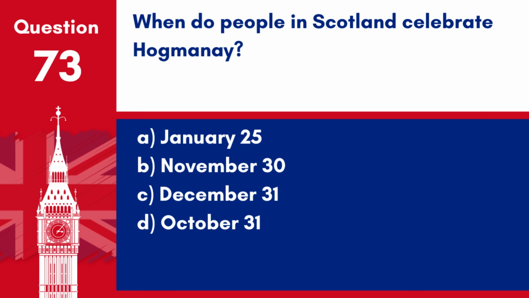Question 73. When do people in Scotland celebrate Hogmanay? A. January 25. B. November 30. C. December 31. D. October 31. Answer: C. December 31. Hogmanay is the Scots word for the last day of the year and is the celebration of the new year according to the Gregorian calendar in Scotland.